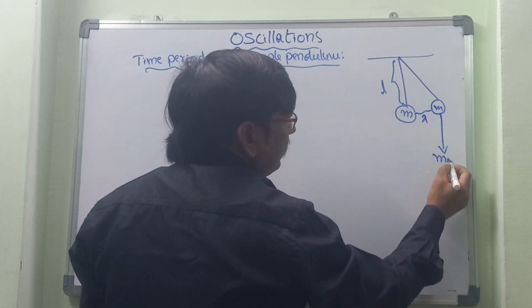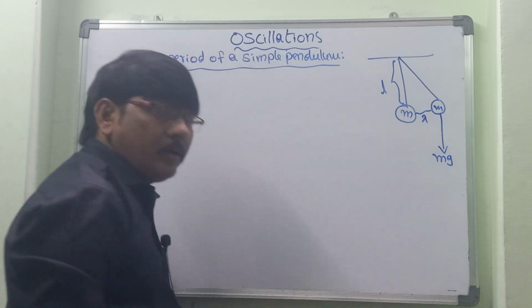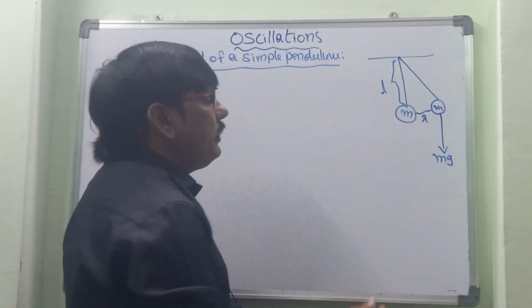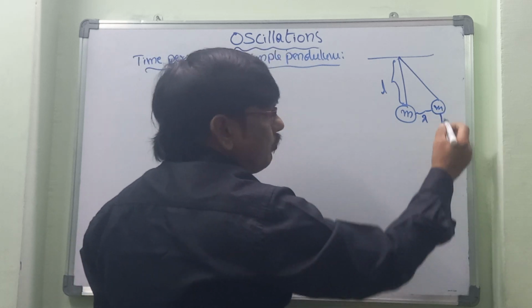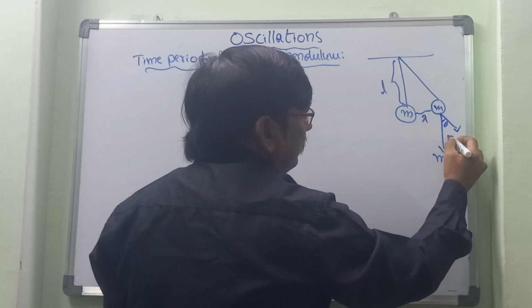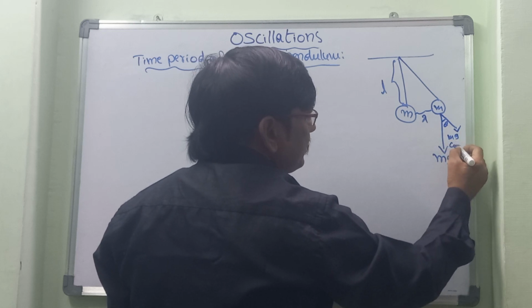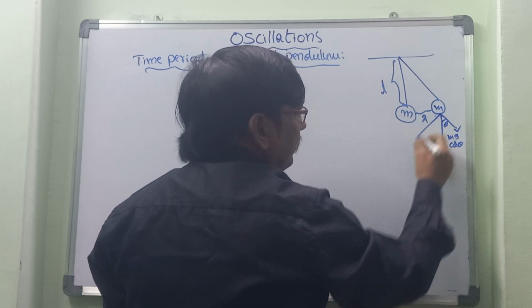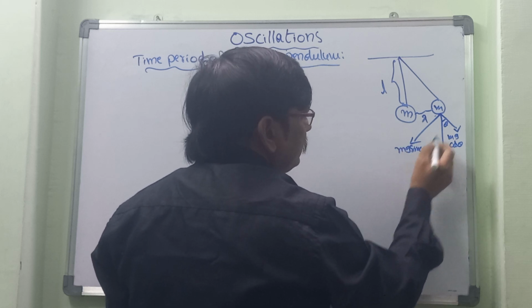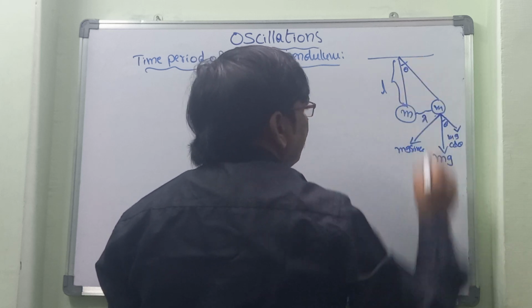So this is the mass, and then what will happen? This will cause mg, the gravitational force acting on that weight, acting downwards. Then we can take two components. This angle is theta. So mg cos theta and this is mg sin theta.